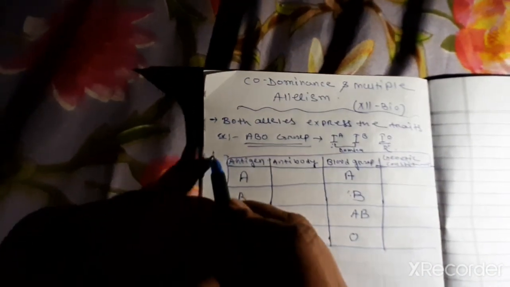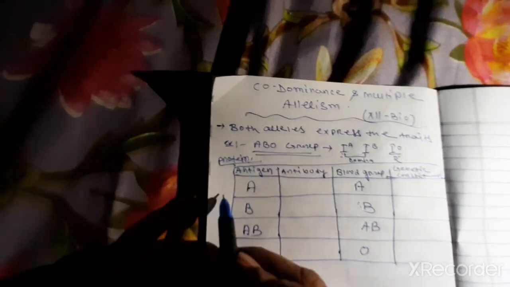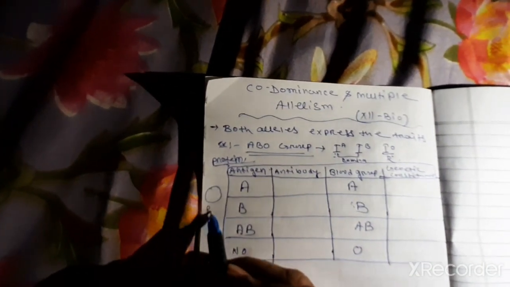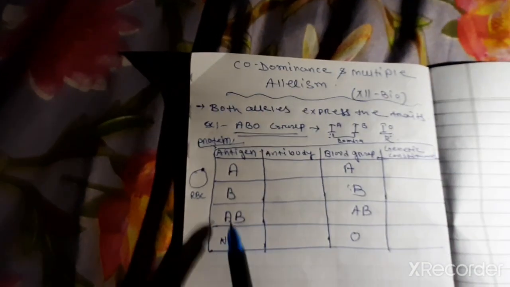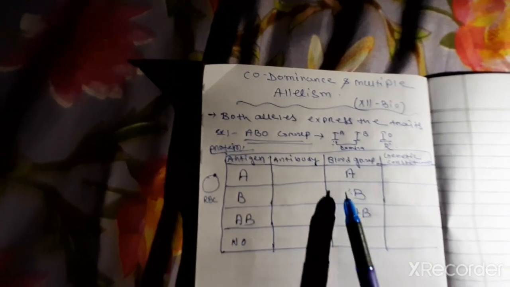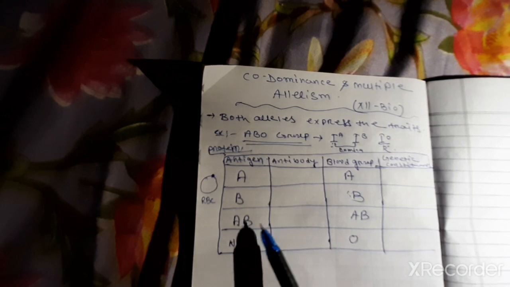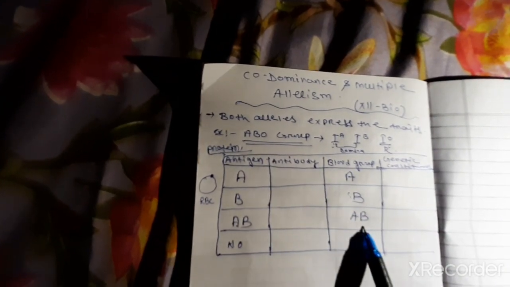Antigen is a protein which is found in the membrane of the RBC. Suppose a person is having antigen A, then the blood group is A. If antigen B, then blood group B. If AB, then blood group is AB. If no antigen is there, then the blood group is said to be O.